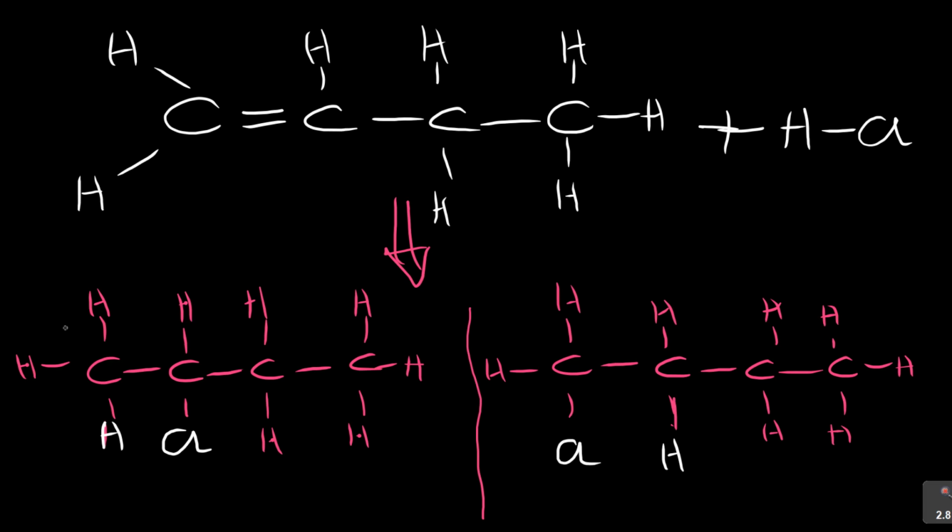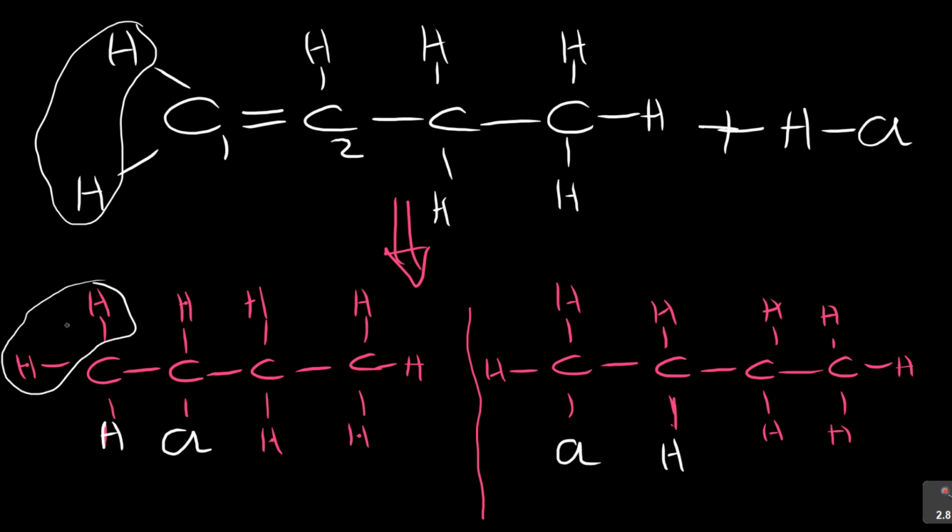The hydrogen loves going to the carbon already having more hydrogen. If this was carbon 1, 2, carbon 1 has got what? 2 hydrogens. So the hydrogen loves these 2 hydrogens. It likes to be attracted to its company. To those who have more, to this carbon that has more hydrogens, more shall be given to it. And the one that has got least hydrogens attracts chlorine. So this is the major product and this is the minor.